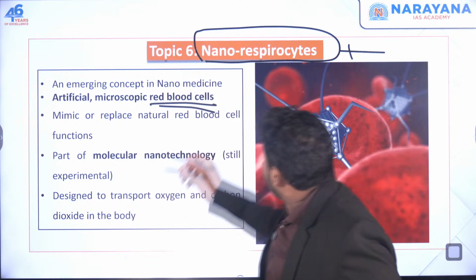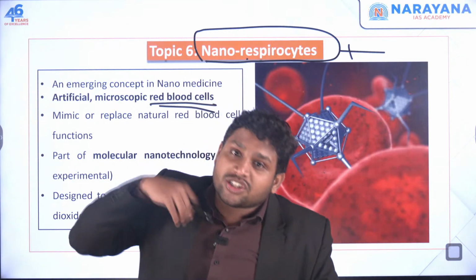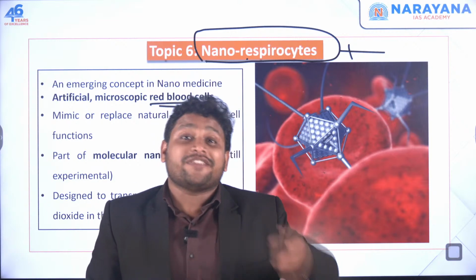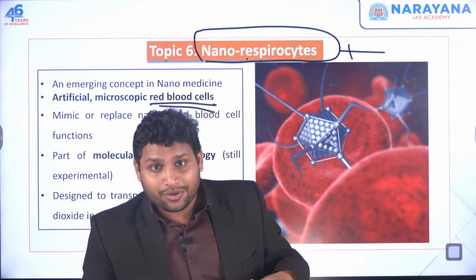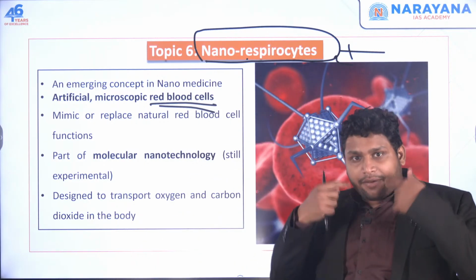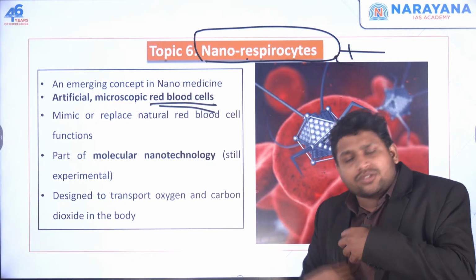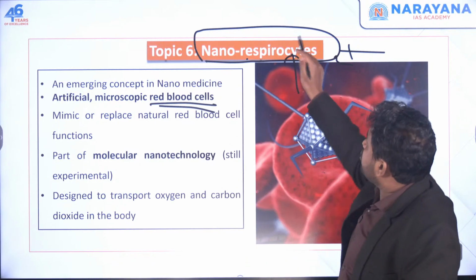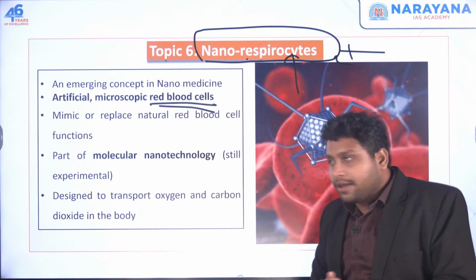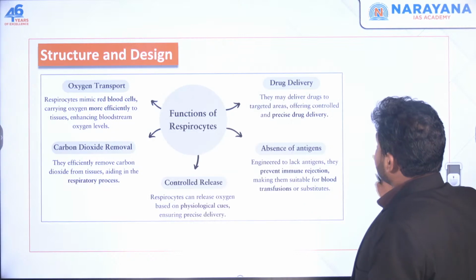So I will take these nanorespirocytes, and this will ensure that oxygen reaches every part of my body. Even if I am breathing, and there is oxygen in my lungs, but it is not utilized, now it will be utilized because of nanorespirocytes. This is the major job.